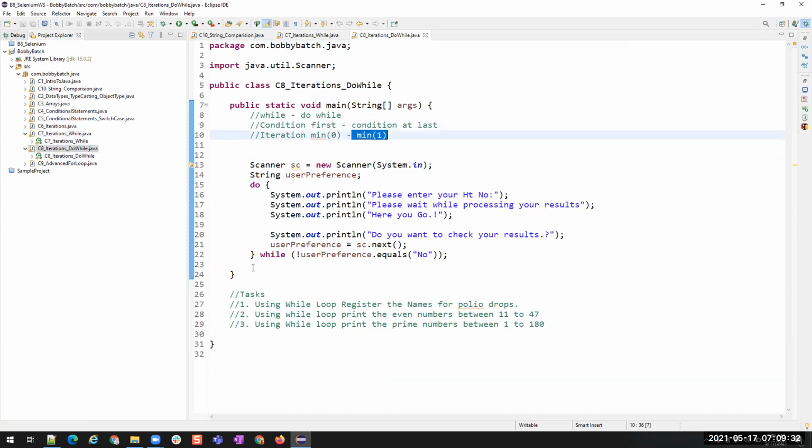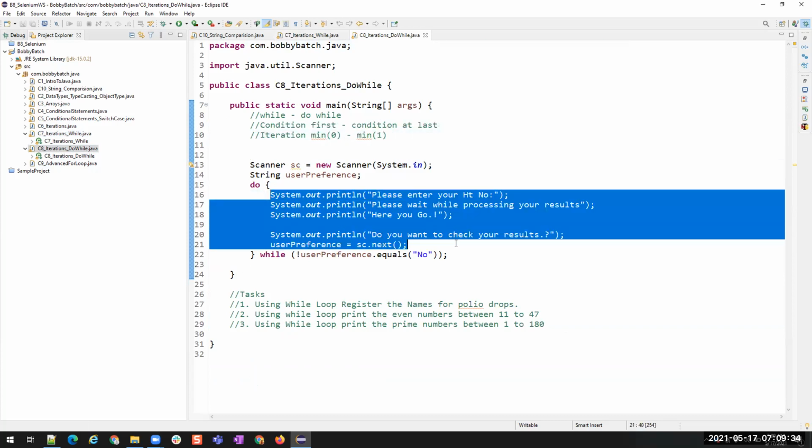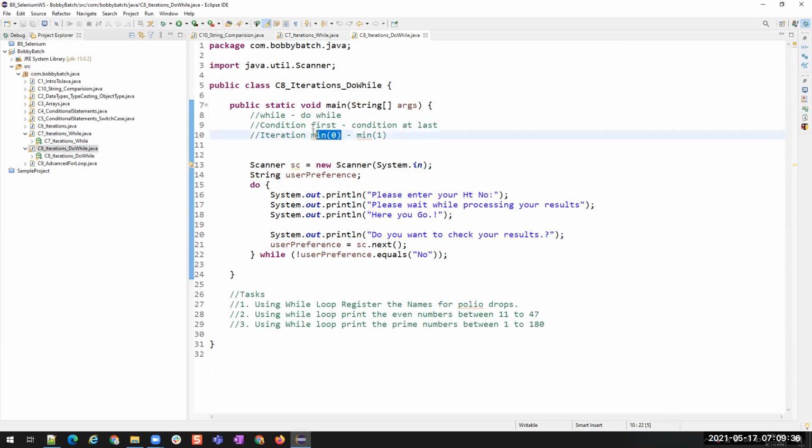Minimum number of iterations for do while is 1, whereas minimum number of iterations for while loop is 0. While loop condition is checked in the beginning, do while loop condition is checked at the end. That is the difference between while and do while.